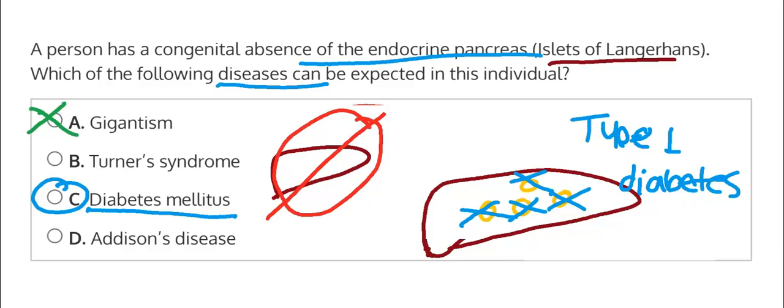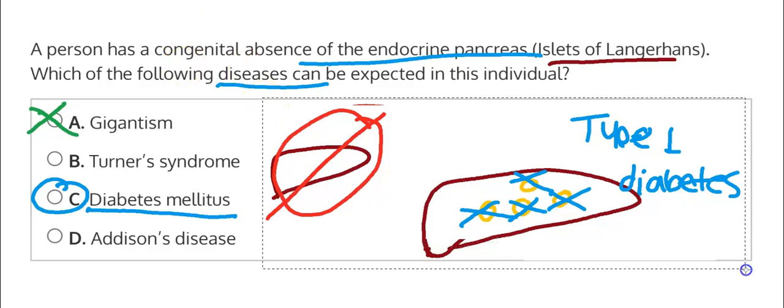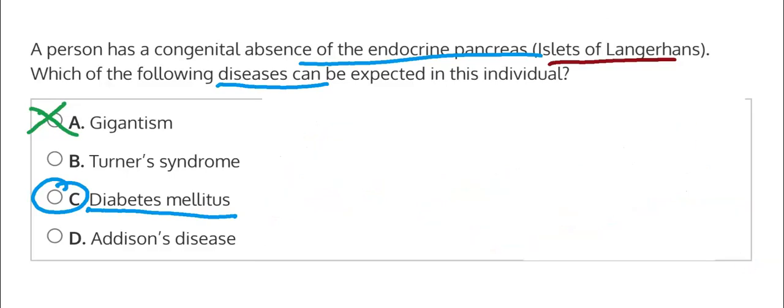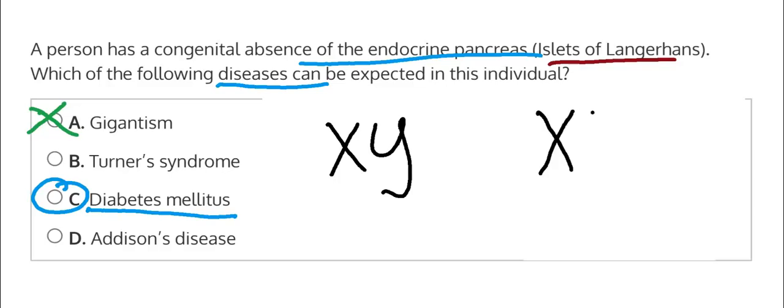Turner syndrome is different from anything involving the pancreas. Normally, in a biological male, you would have an XY chromosome, which are the sex assignment chromosomes, and for a female, you would have XX.